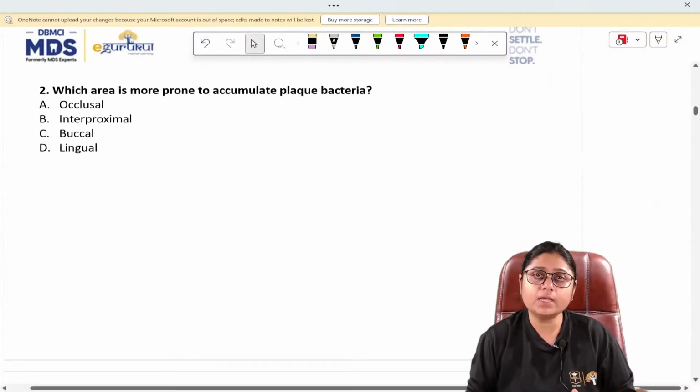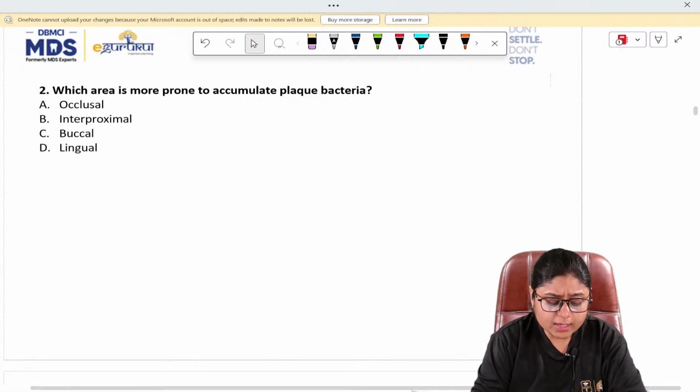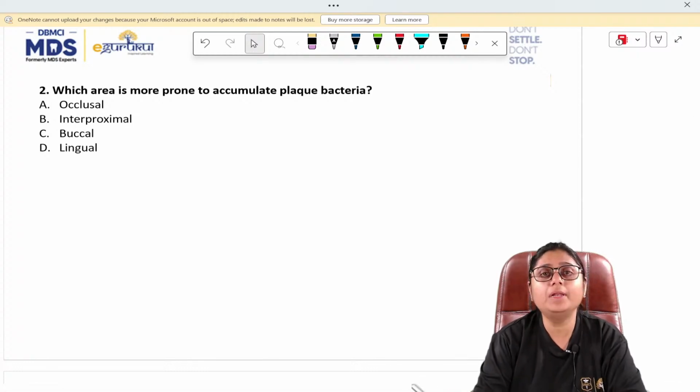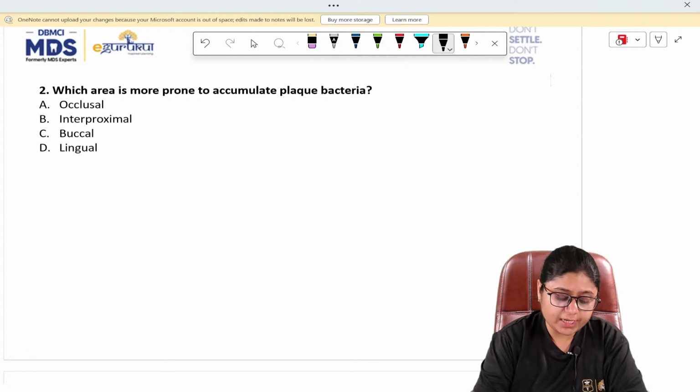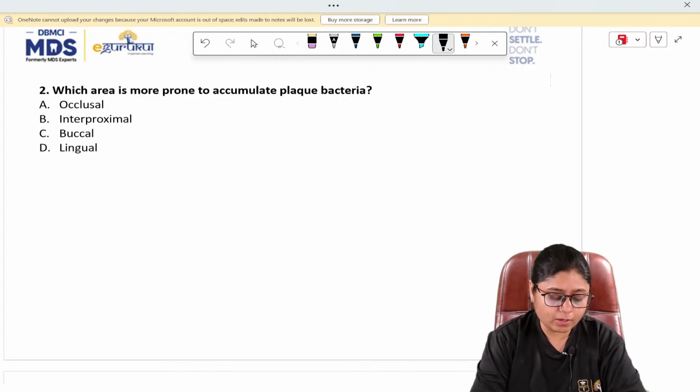Now, I'm moving to the second question. Which area is more prone to accumulate plaque bacteria? Option A, occlusal. Option B, interproximal. Option C, buccal. And option D, lingual.